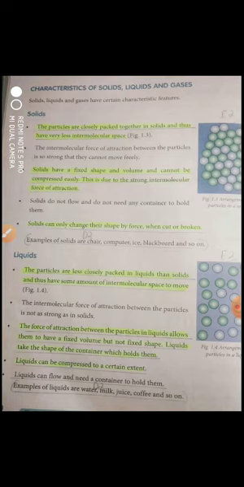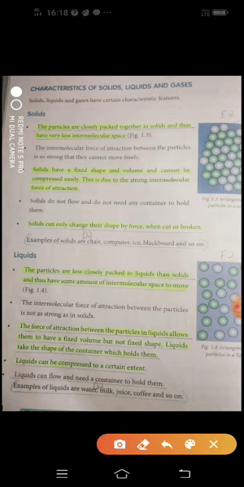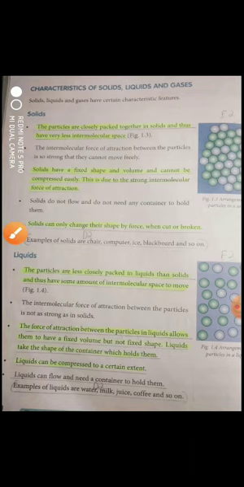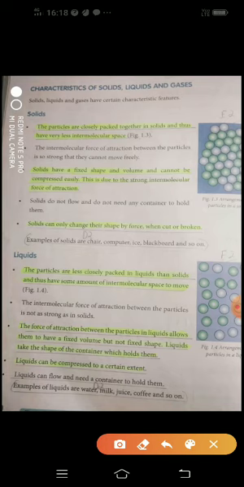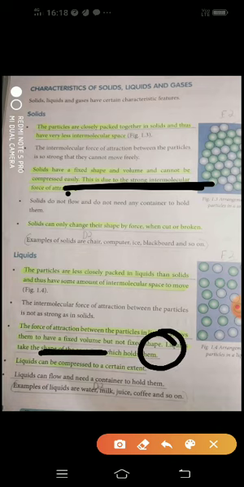The force of attraction between the particles in a liquid allows them to have a fixed volume but not a fixed shape. They will not have a fixed shape, but they will have a fixed volume. Listen here, they will have fixed volume, not fixed shape. But over here, in solids, they will have both fixed shape and volume. Are you able to follow? Solids have both fixed shape and volume. Here, liquids will have only fixed volume. The volume will be the same, whereas the shape will be changing.